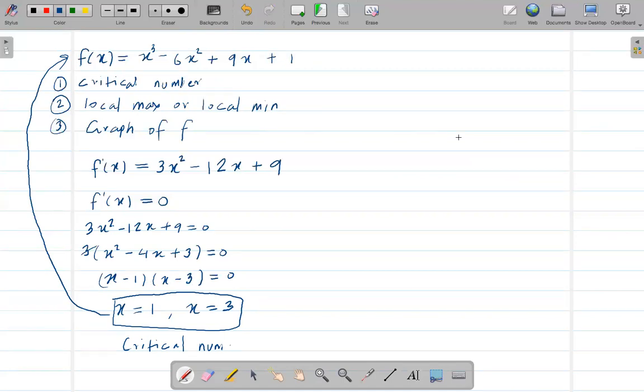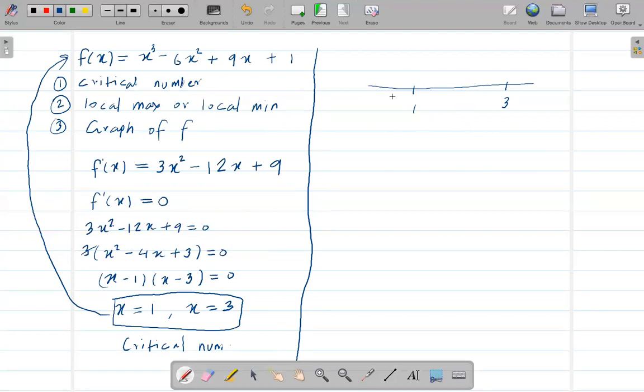Okay, now after this, I can make a sign chart. Let me just do it here so I can see everything on one page. So now, 1, let's say it's there, 3 is somewhere down here. Now I need to find the local maximum or local minimum. To find that, I need to know whether each region is positive or negative.